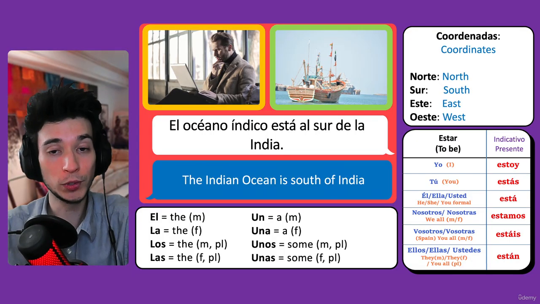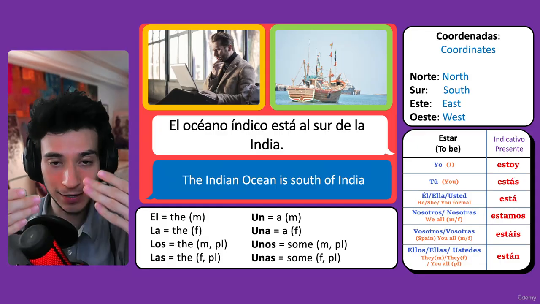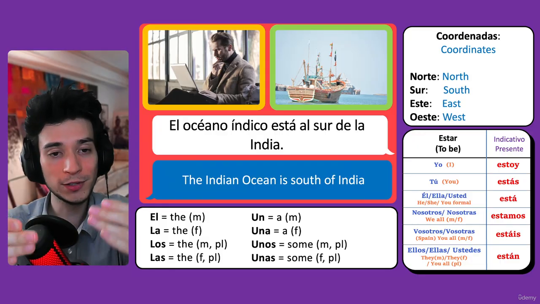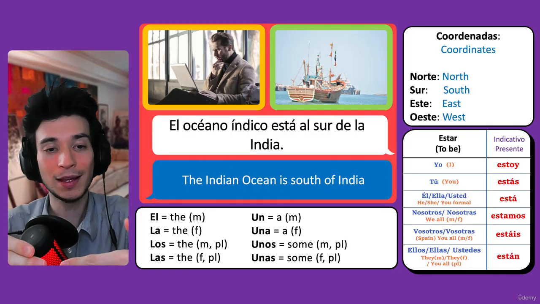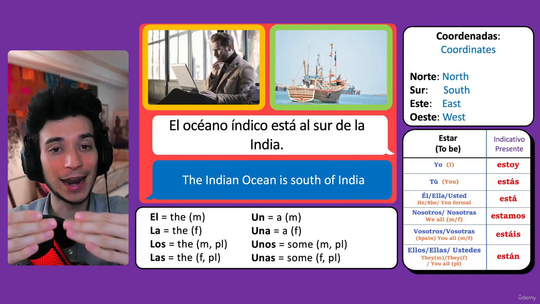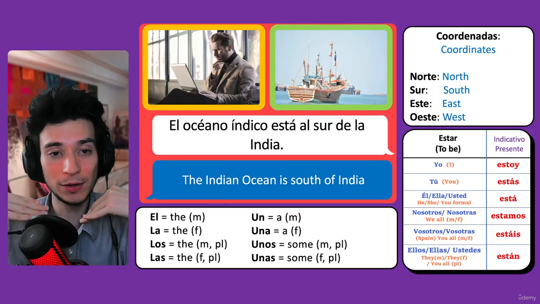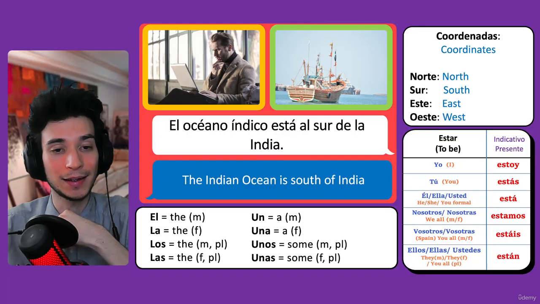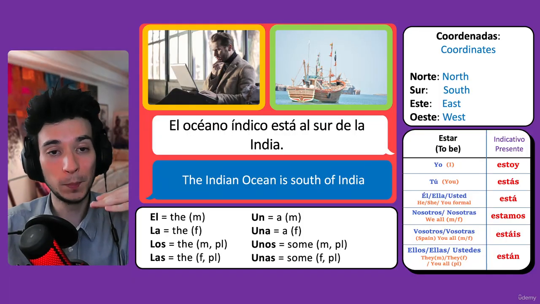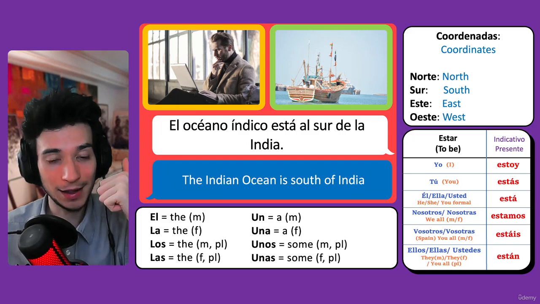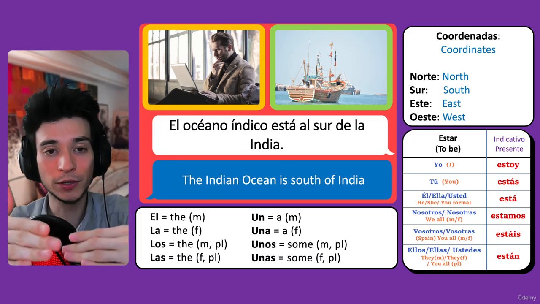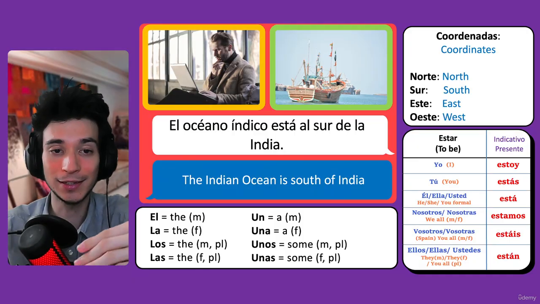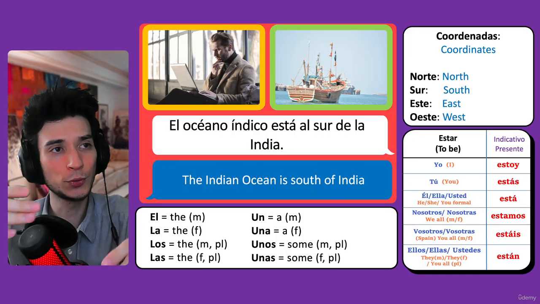And whenever it comes to India, we can say India or also la India. So this one is kind of like an exception. For example, you can say voy a ir a India, I'm going to India. Or voy a ir a la India, I'm going to the India. Not many countries actually get that.